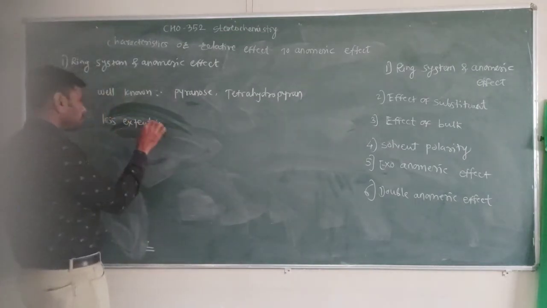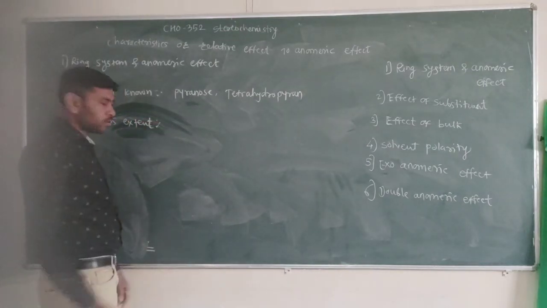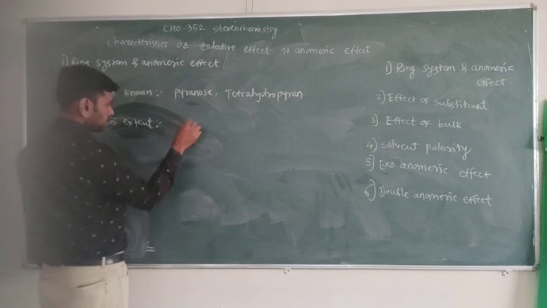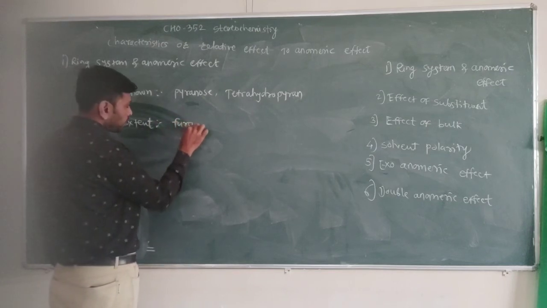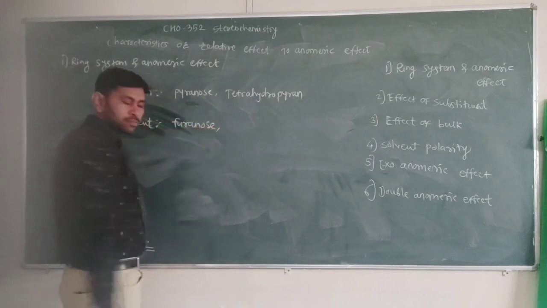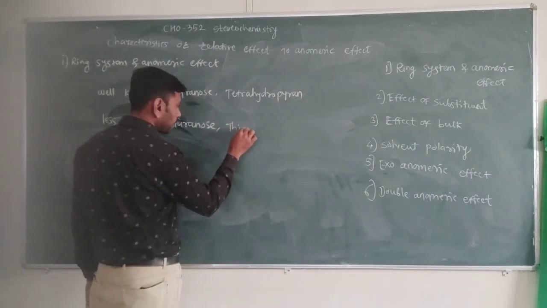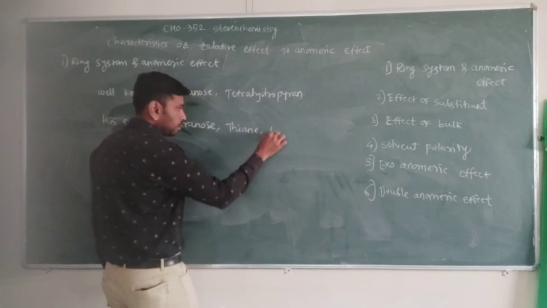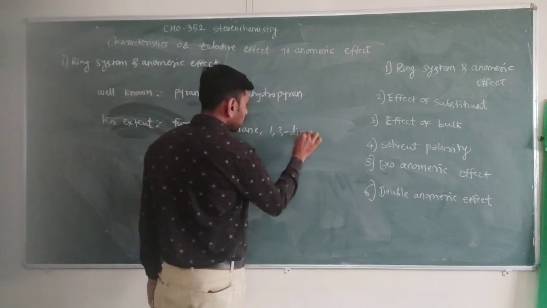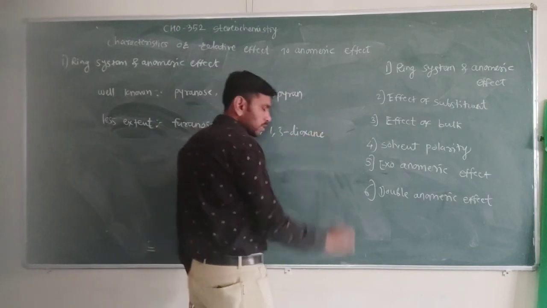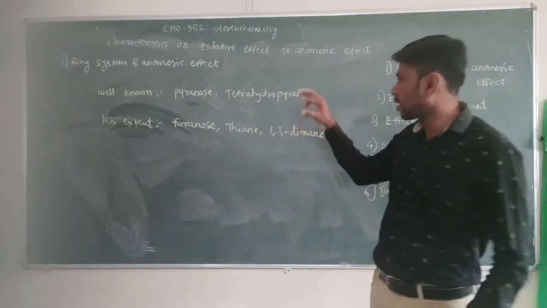To a lesser extent, these compounds show effects such as furanose compounds, which exhibit the anomeric effect. Thiene compounds are there, 1,3-dioxane compounds are there, which exhibit the anomeric effect.